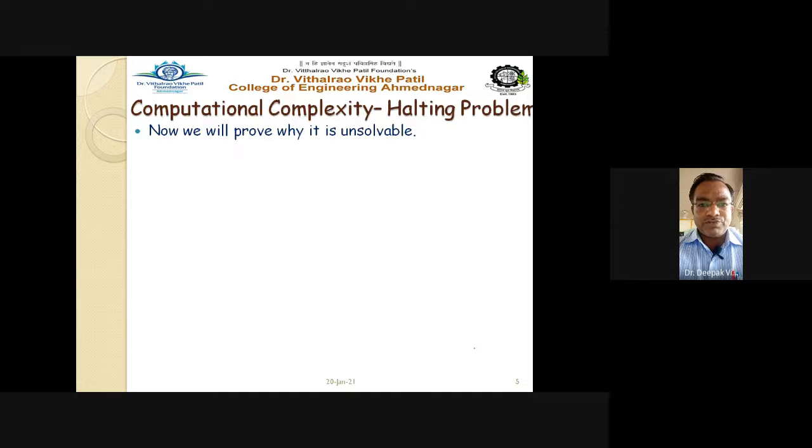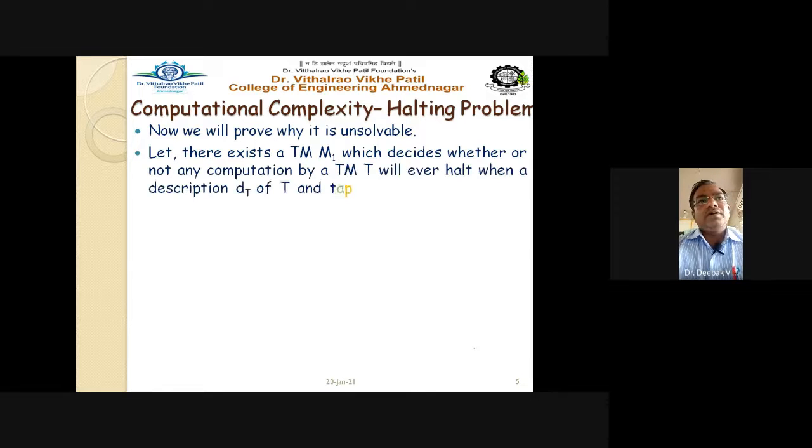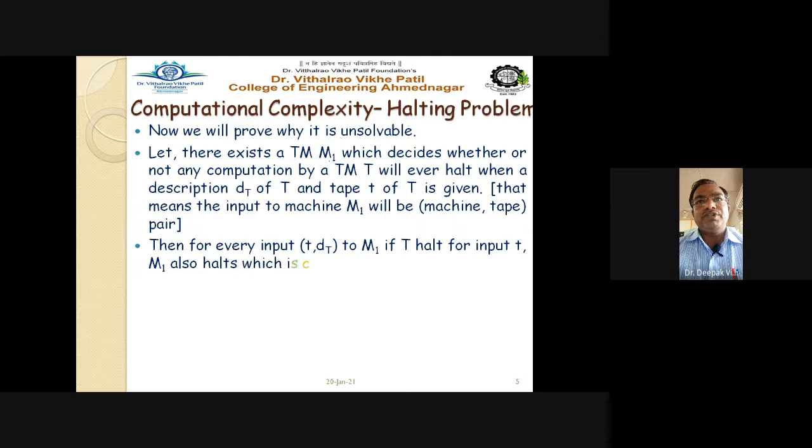We have to prove, we have to justify. If we are saying that it is an unsolvable problem, then justification must be there. So see how the justification is given. Let there exist a Turing machine M1 which decides whether or not any computation by a Turing machine T will ever halt when a description dt of a Turing machine T and the tape t of the Turing machine T is given. That means the input to the machine M1 will be machine and tape. We are providing the input to the machine in the form of a dt pair.